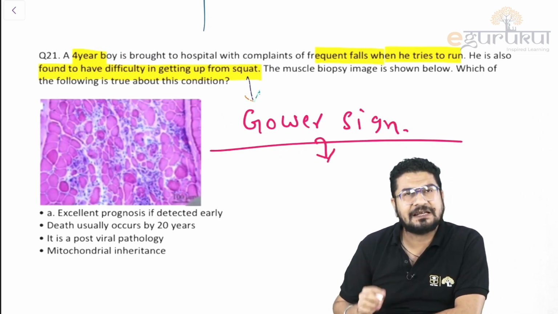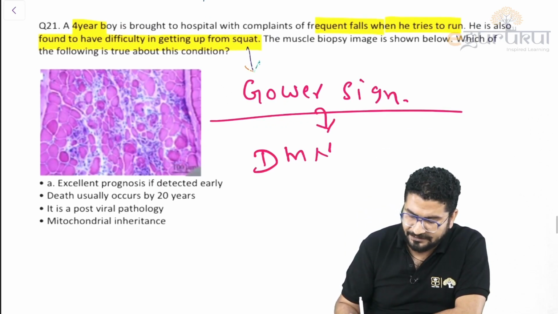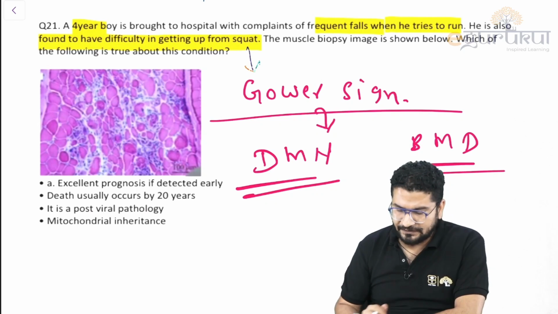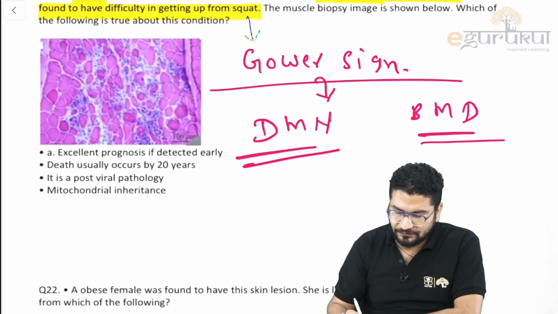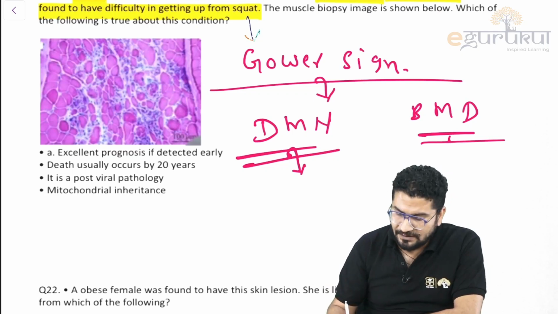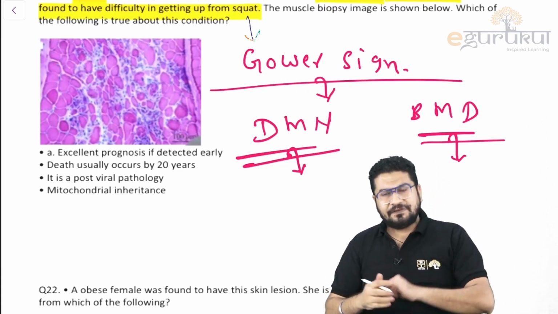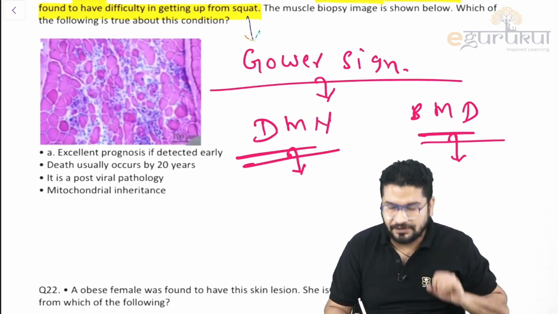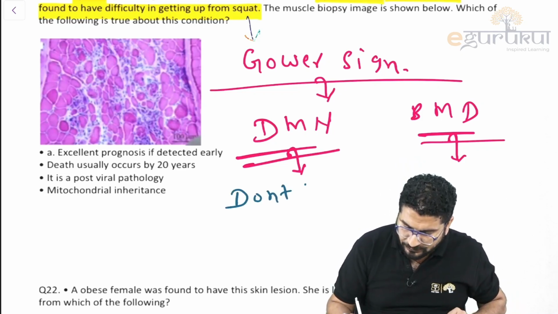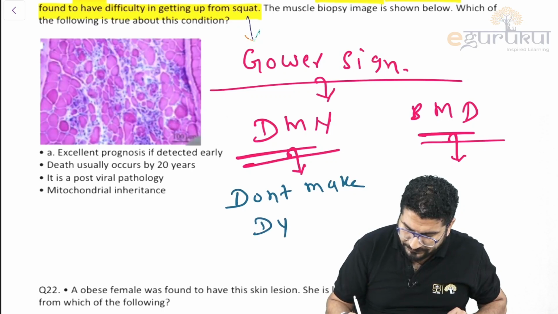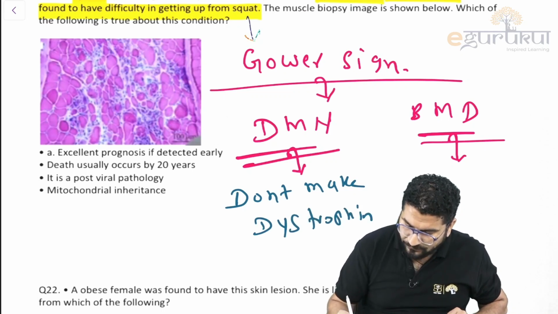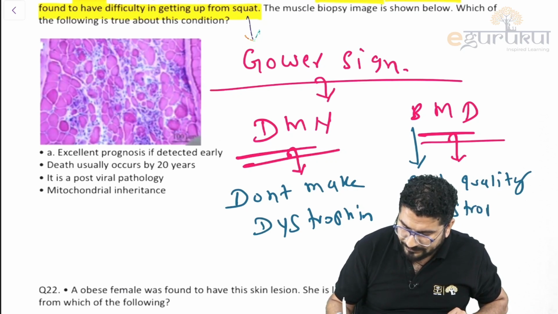You can see this sign in two conditions. One is Duchenne muscular dystrophy (DMD), and the second is Becker's muscular dystrophy (BMD). Both are more or less the same disease. I can say Becker is a benign variant of Duchenne. In Duchenne, death occurs by 10 years of age, and in Becker, they die by 25-30 years. Understand this: both have a defect in dystrophin. D for Duchenne: don't make dystrophin, there is no dystrophin. B for Becker: bad quality. Look, there are two people: one has no dystrophin, the other has dystrophin but of bad quality.